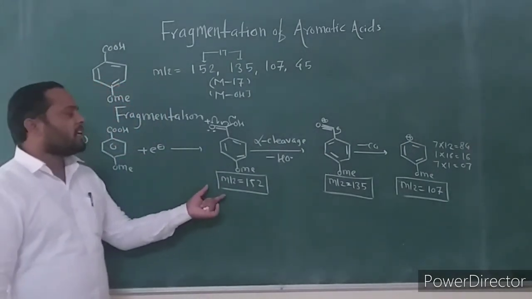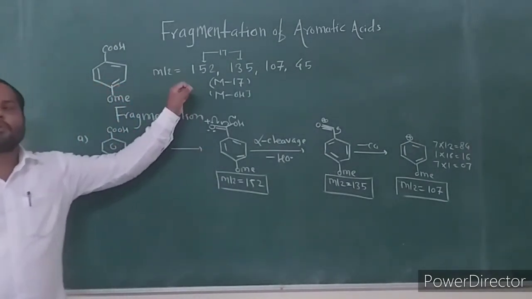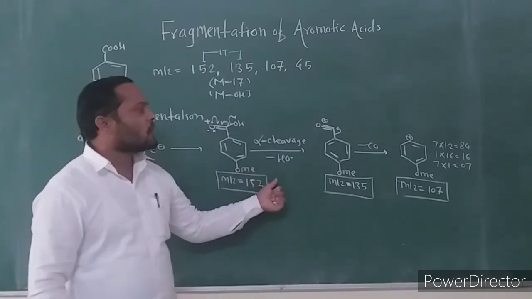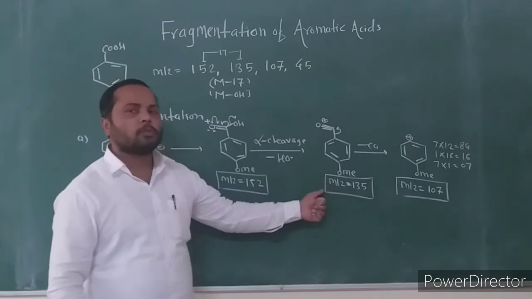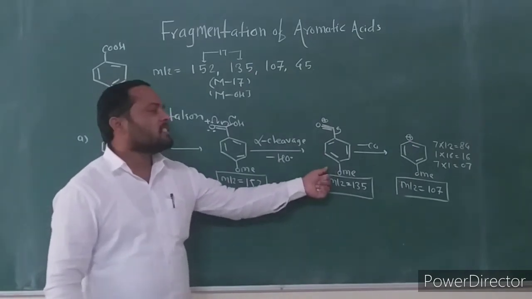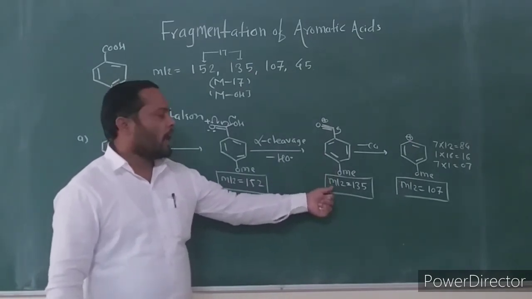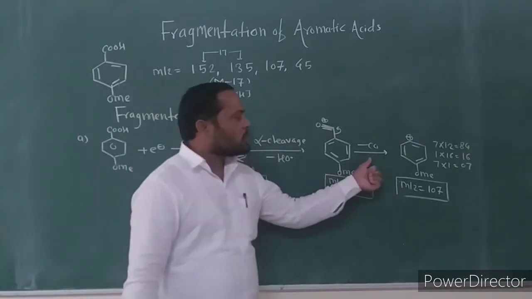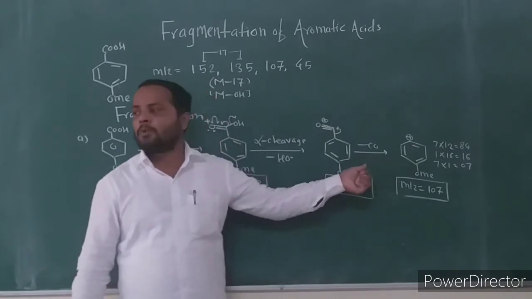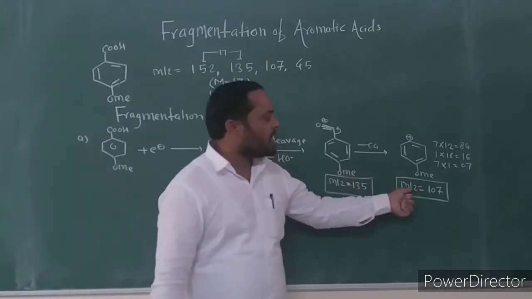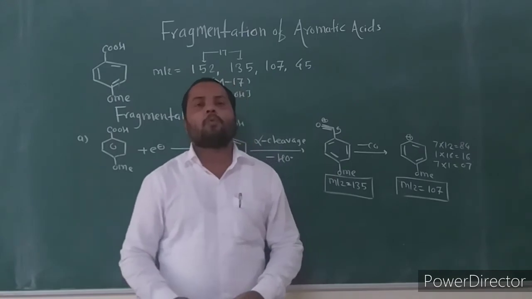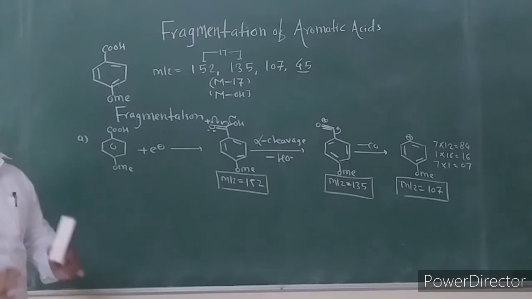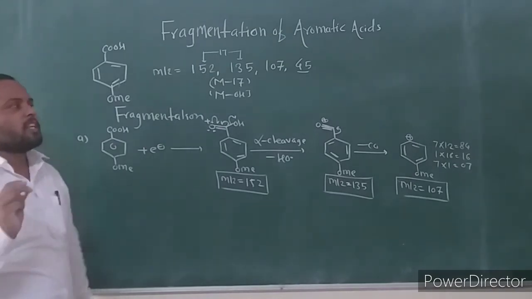The molecular ion at mass to charge ratio 152 undergoes alpha cleavage with loss of the hydroxy radical to give the fragment ion, which is the phenylacylium ion at mass to charge ratio 135. Further it undergoes loss of neutral carbon monoxide to give the fragment ion at mass to charge ratio 107. What is the structure of the fragment ion at mass to charge ratio 45?